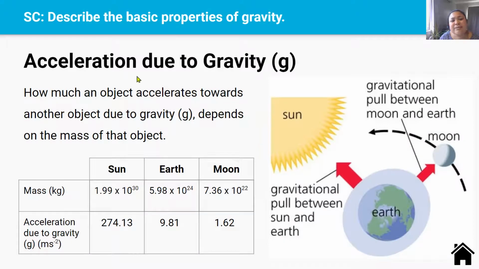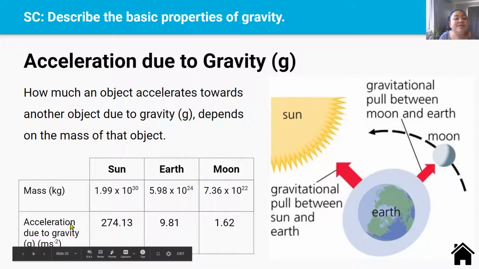So what do I mean by acceleration due to gravity? Well, acceleration due to gravity is how much an object accelerates towards another object due to gravity. Gravity is written down as a little g, and this depends on the mass of an object. So the larger the mass of the object, the larger its acceleration due to gravity. The smaller the mass of the object, so the sun is bigger than the moon, the smaller the acceleration due to gravity. As you can see, 1.62 is smaller than 274 meters per second.